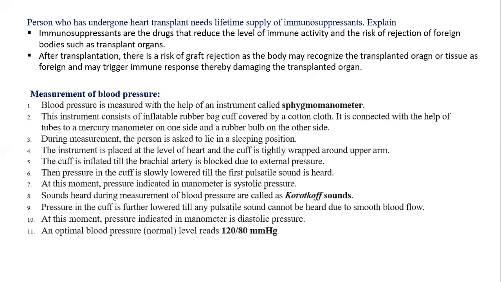So in this, expected questions are the name of the instrument, then what the sounds heard during the measurement of blood pressure are called, okay, then what the tube fitted to the stethoscope is known as. It is called mercury manometer. The sphygmomanometer is made up of two different instruments. One is mercury manometer and another is stethoscope.